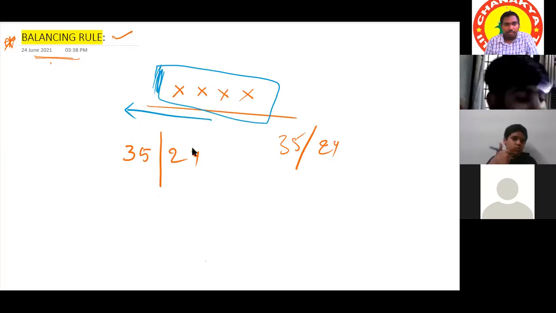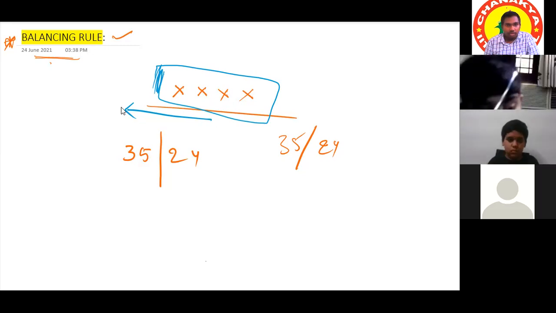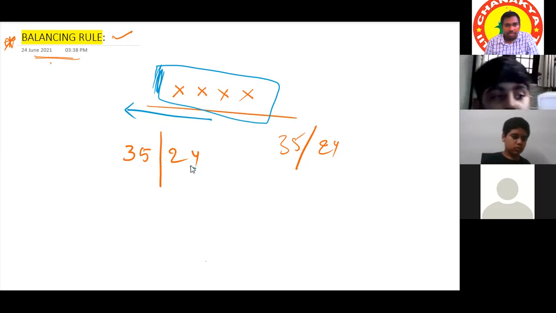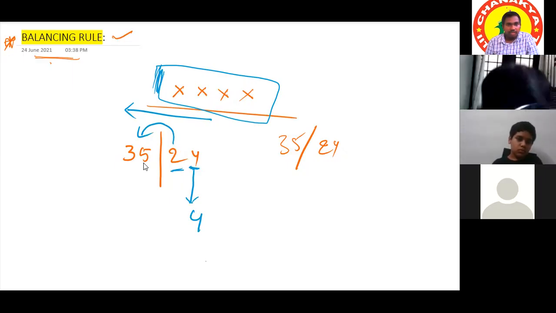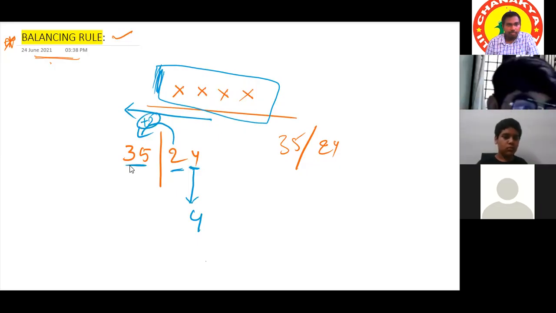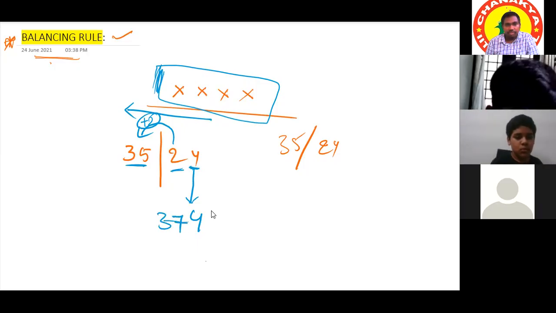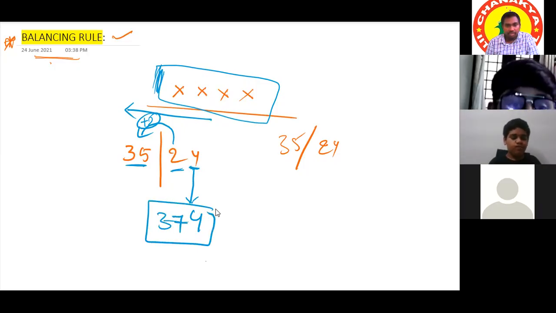From right to left, we have to proceed. In every number, drop the units place, and carry forward the remaining number. So we have 35, and if we add these, it will be 37. So 374 is the result of balancing 35 and 24.